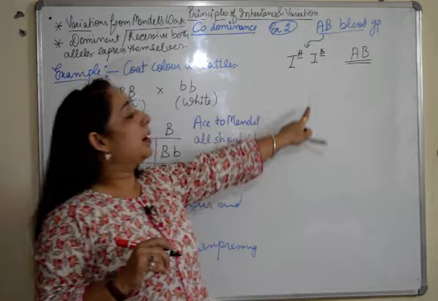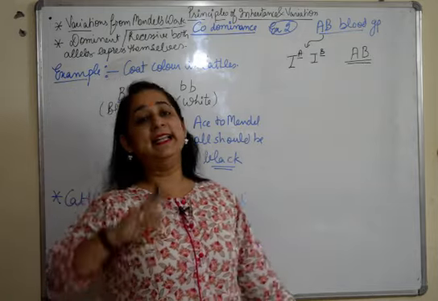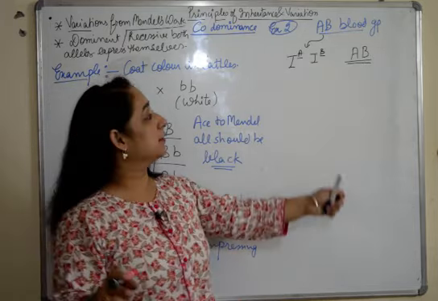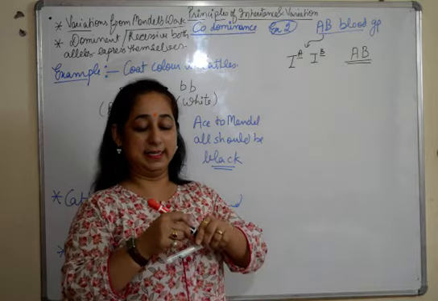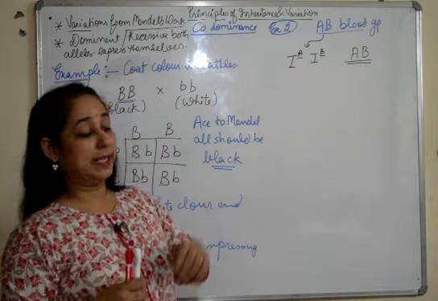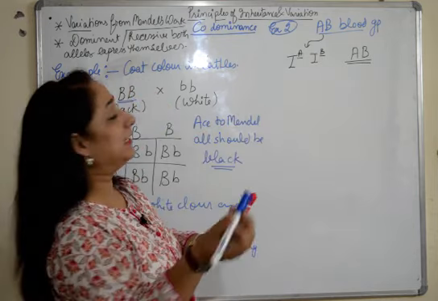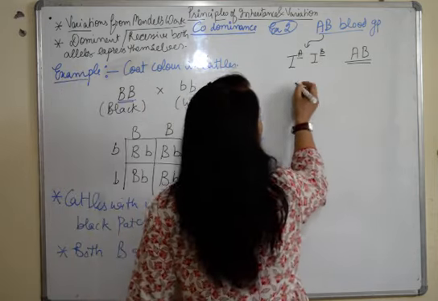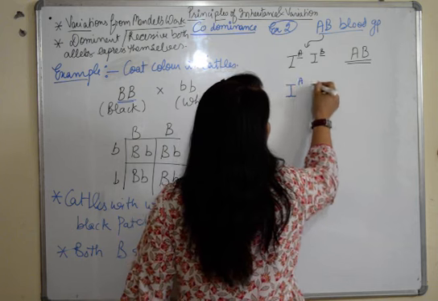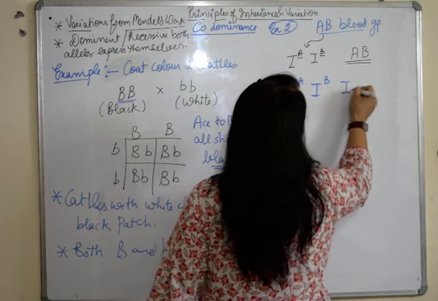We will talk about this blood group thing in detail in multiple allelism also, because it is a very good example of multiple allelism. But we refer to it in codominance too. If I tell you about all the blood groups, we have the alleles IA, IB and IO.